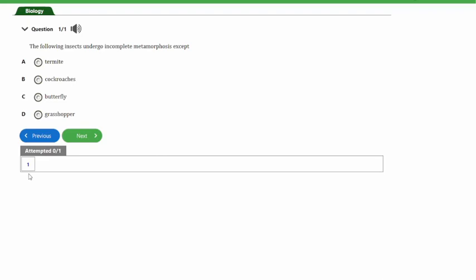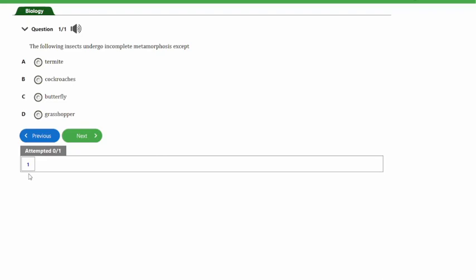The question says, the following insects undergo incomplete metamorphosis except: A. Termites, B. Cockroaches, C. Butterfly, D. Grasshopper. So guys, the answer to this question is option C, and that's the butterfly. All these other insects actually undergo incomplete metamorphosis apart from the butterfly. The butterfly undergoes complete metamorphosis and therefore is exceptional in this. So the answer to this question is option C.